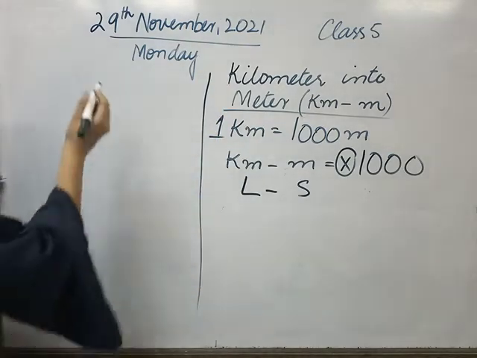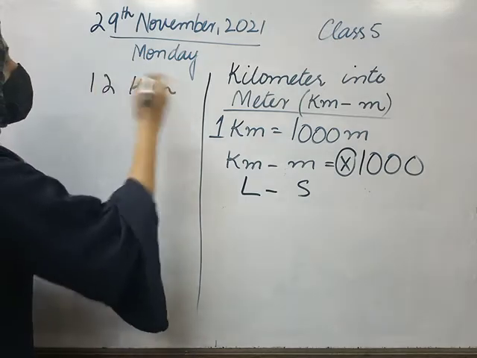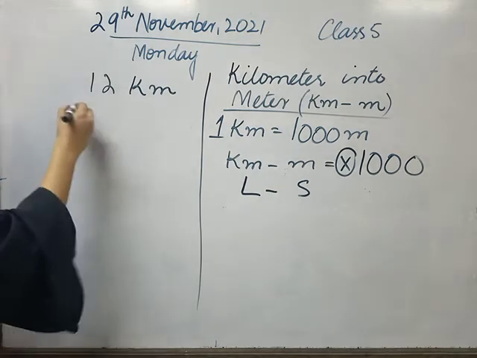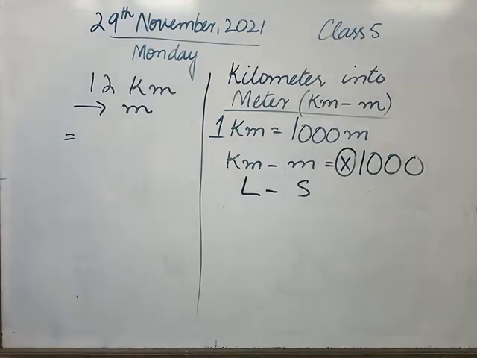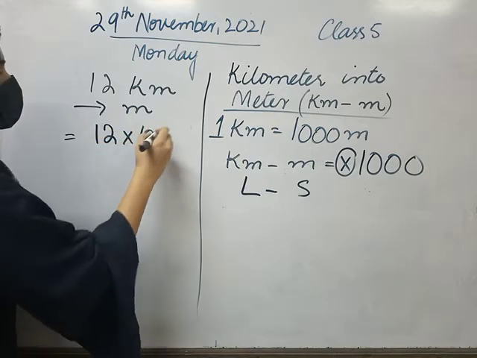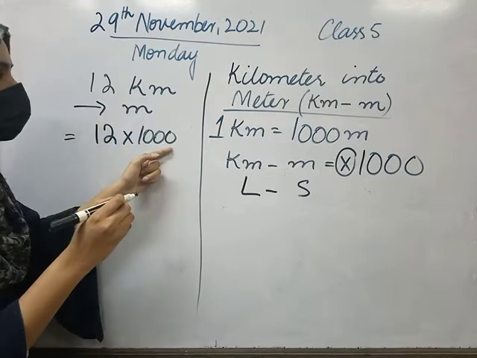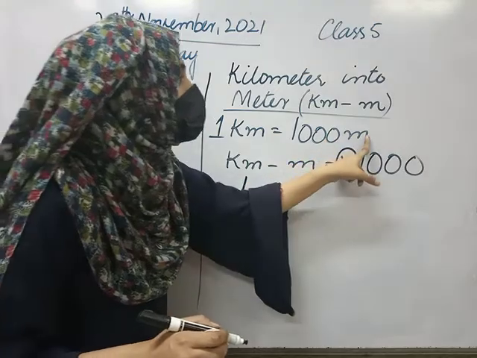Now I have an example. I have 12 kilometer and I want to go into meter. So what would I do? Yes, Alvina, you tell me. Very good. I will simply multiply by 1000, because we have learned in 1 kilometer we have 1000 meter.